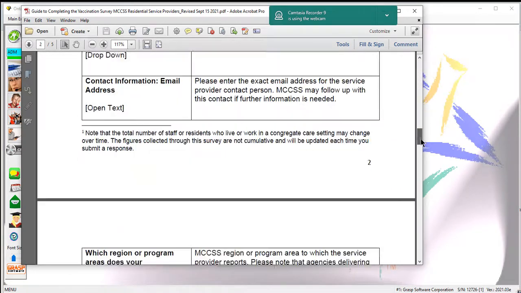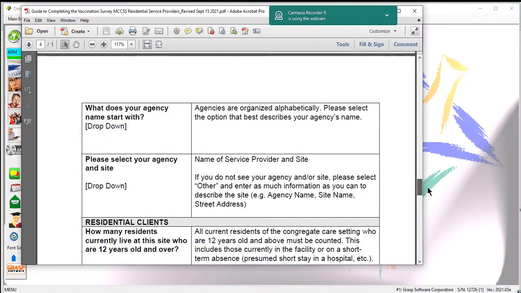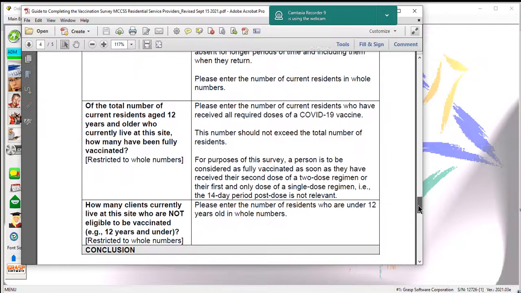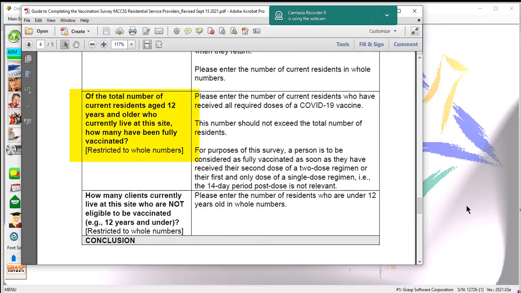There's 5 pages in it, and if you scroll down to page 4, it starts with this section here, residential clients, and they seem to be asking 3 things. They want to know how many clients currently live at the site who are 12 years and older. They also want to know the total number of current residents 12 years and older who have been fully vaccinated. Lastly, they want to know the number of clients under 12 years who are not eligible to be vaccinated. Those seem to be the only things that they're asking.